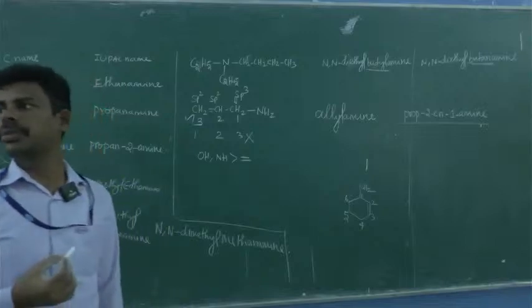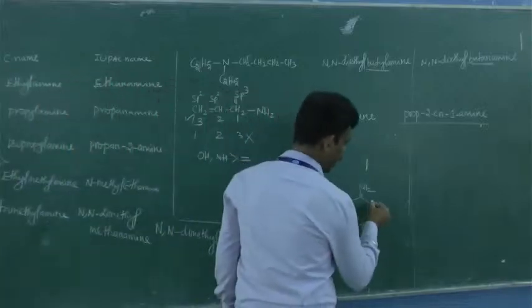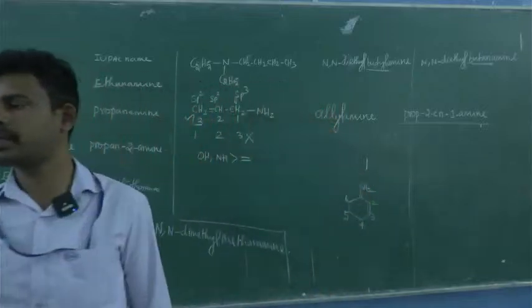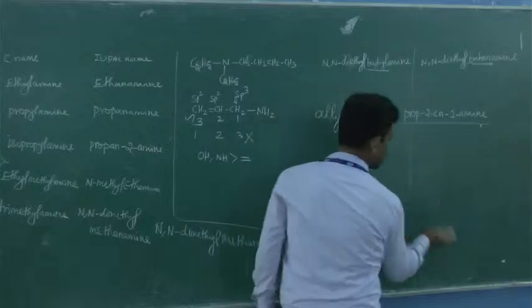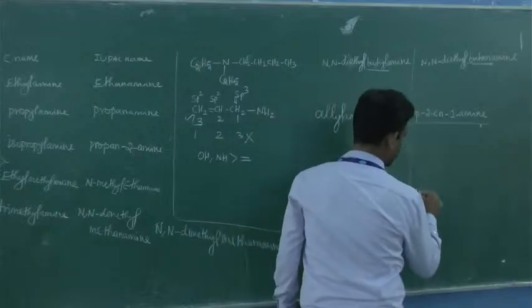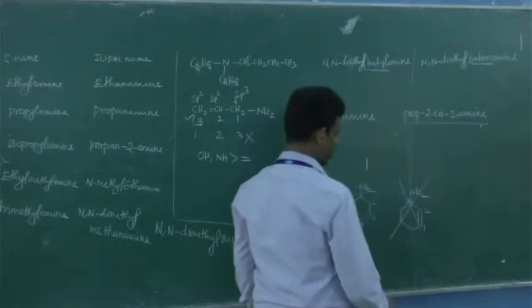So cyclohex-2-en-1-amine. Cyclohex-2-en-1-amine. You should not name it like this. Do you understand the point I am making? You should not do numbering like this, 1, 2, 3. It's wrong. This is wrong.